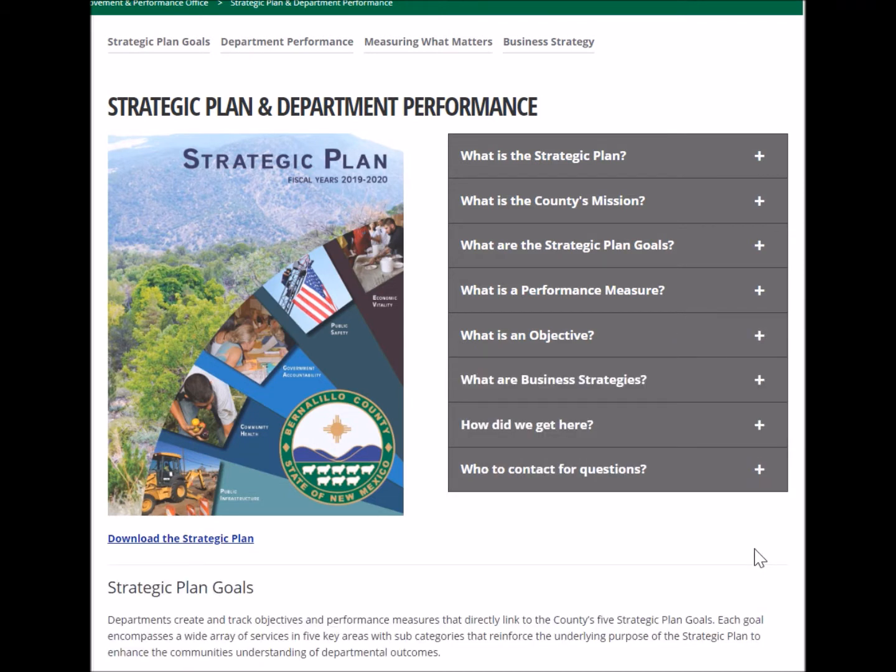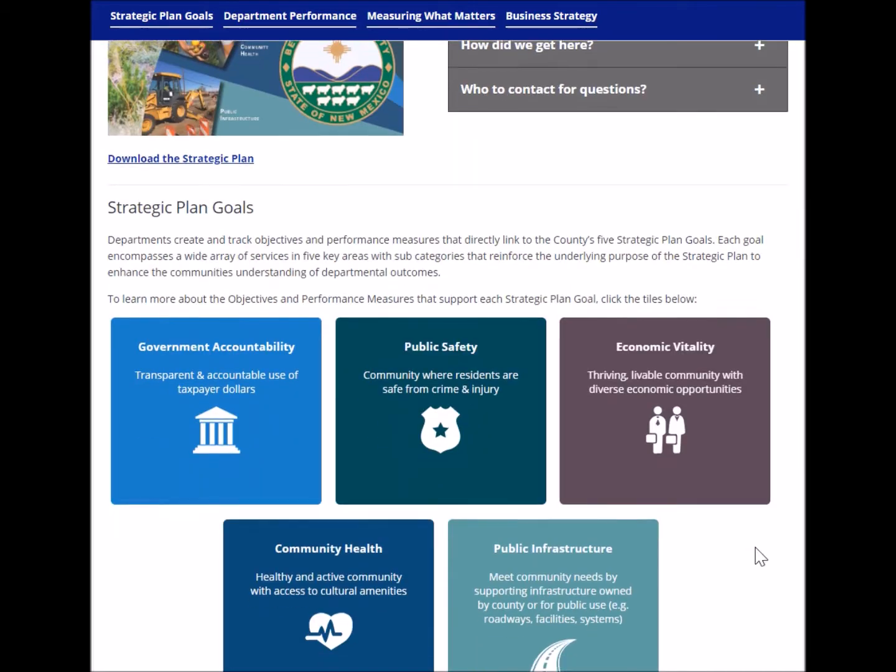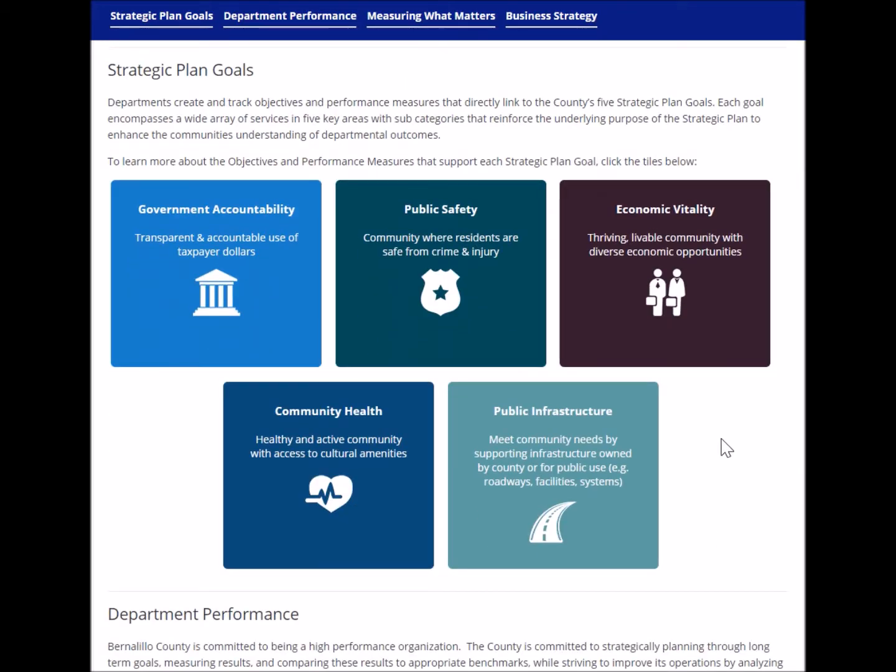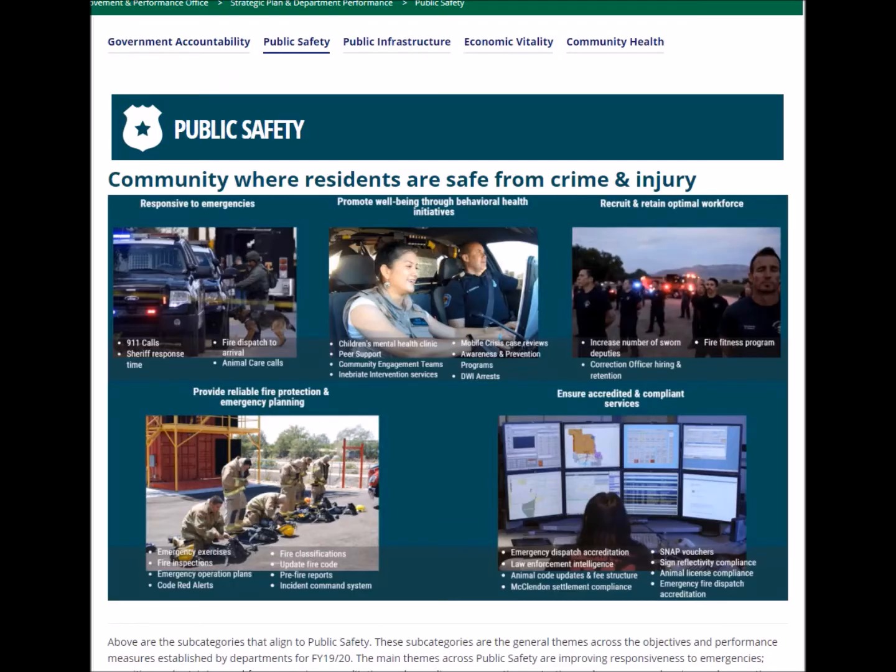Now that we've learned a little bit about the terminology, let's take a look at the strategic plan goals. There are 5 strategic plan goals at the county, and we're going to jump into the public safety goal. Each goal page is going to have an icon that represents the goal's name, and the goal statement. The public safety goal is trying to build a community where residents are safe from crime and injury.